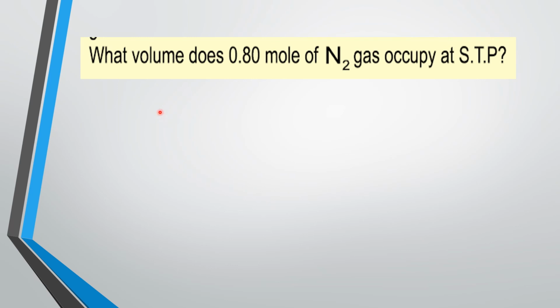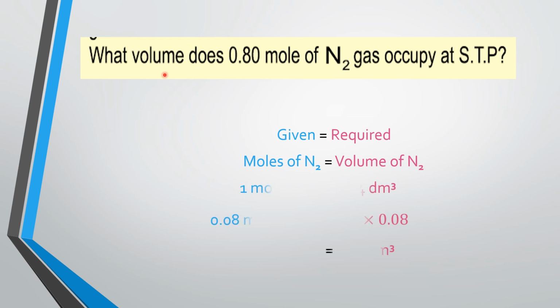So the other question is, what volume does 0.80 moles of nitrogen gas occupy at standard temperature and pressure? Again we will write down what is given in the question and what is required. As you have seen, 0.80 moles of nitrogen is the given quantity, and the volume we have to calculate.